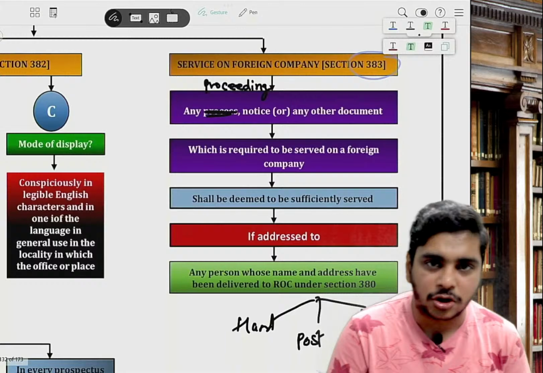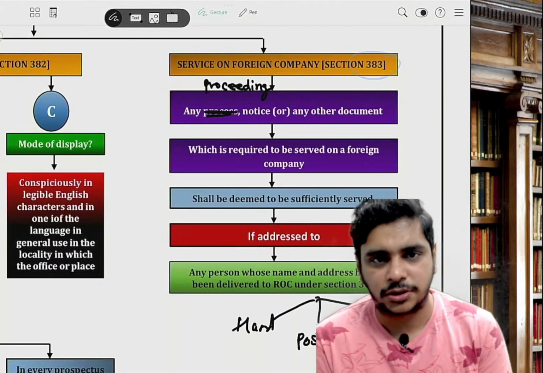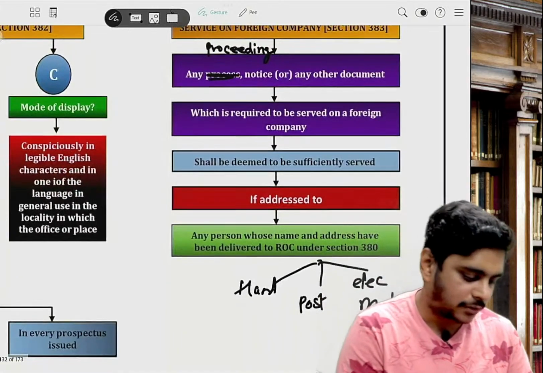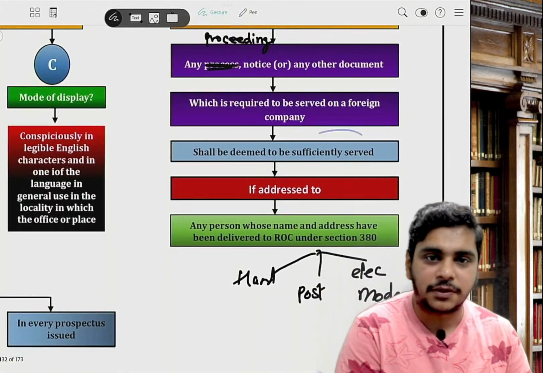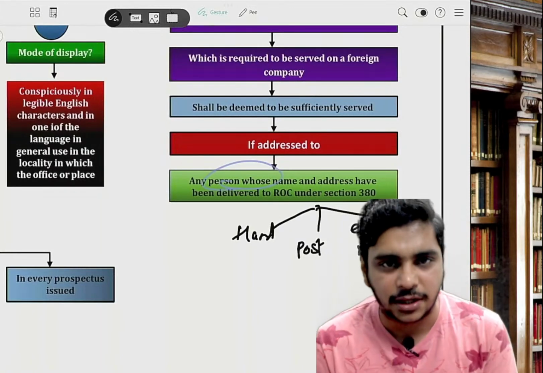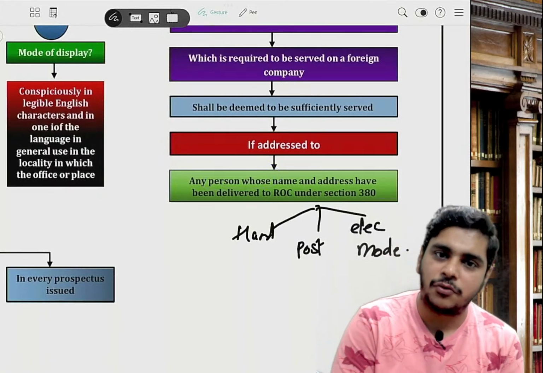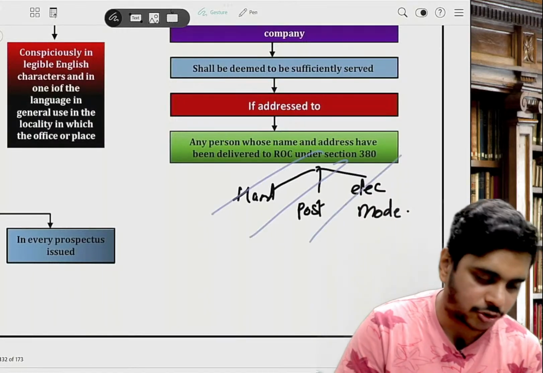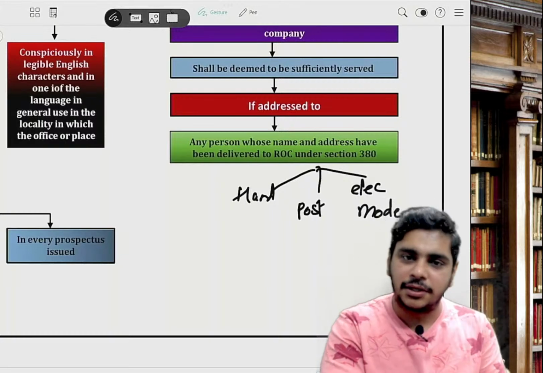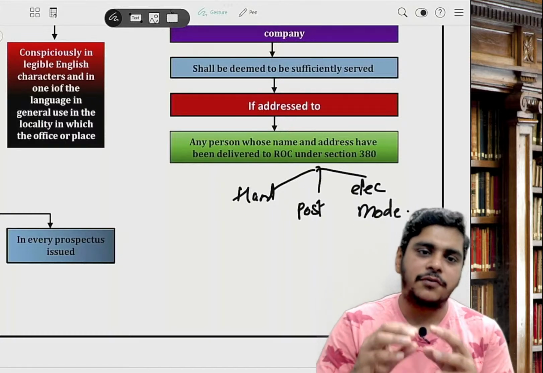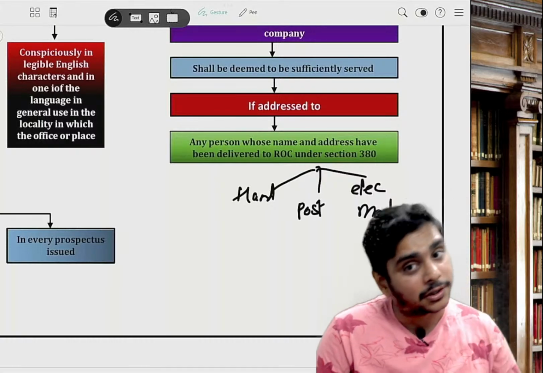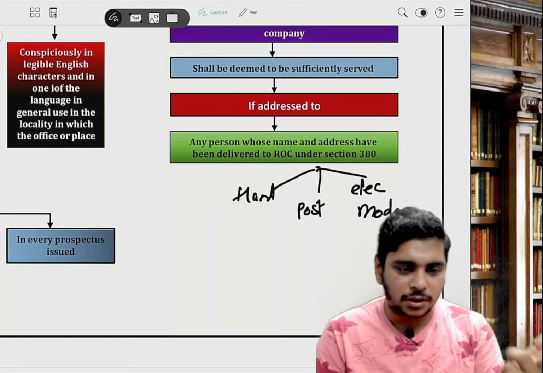383, service of documents. Any proceeding notice or other document required to be served on the foreign company shall be deemed to be sufficiently served if it is addressed to the authorized person, any person whose name and address have been given to ROC under section 380. How would you serve, sir? Either by hand or by post or by electronic mode. If you have given it to the authorized person, it will be assumed that you have given it to the foreign company.